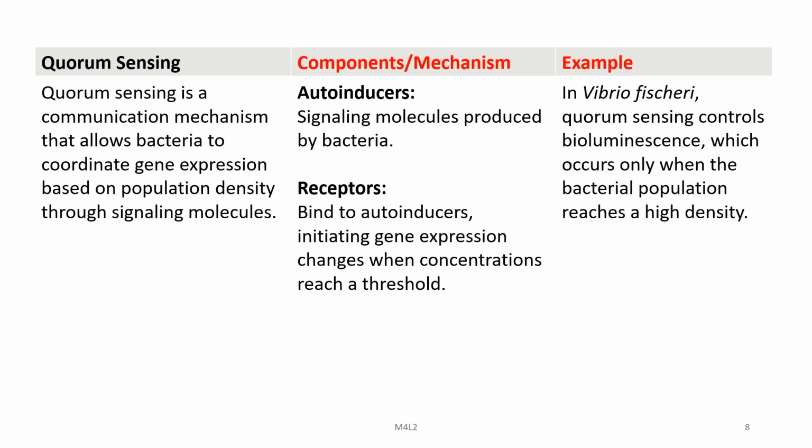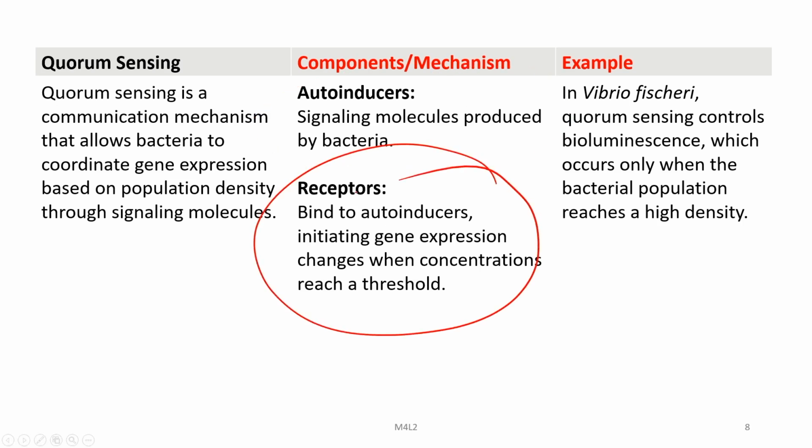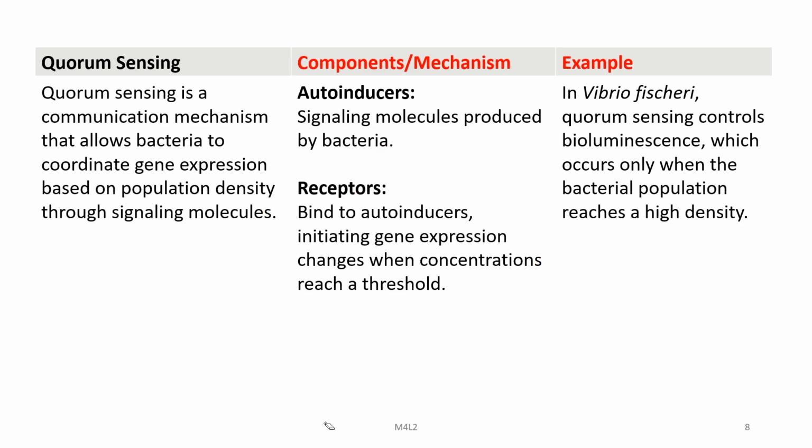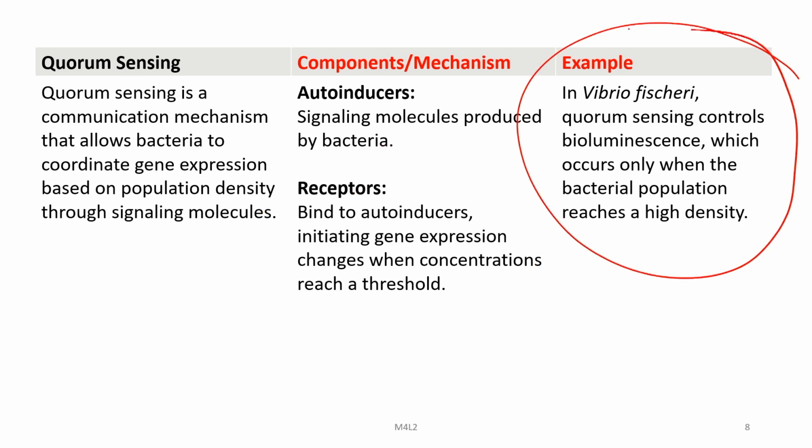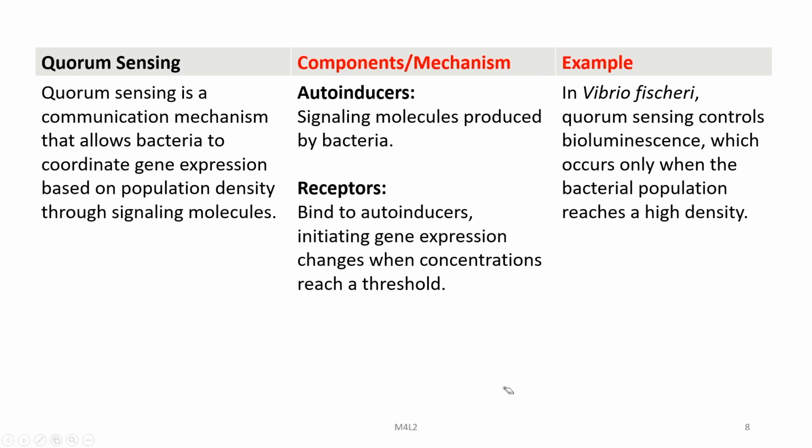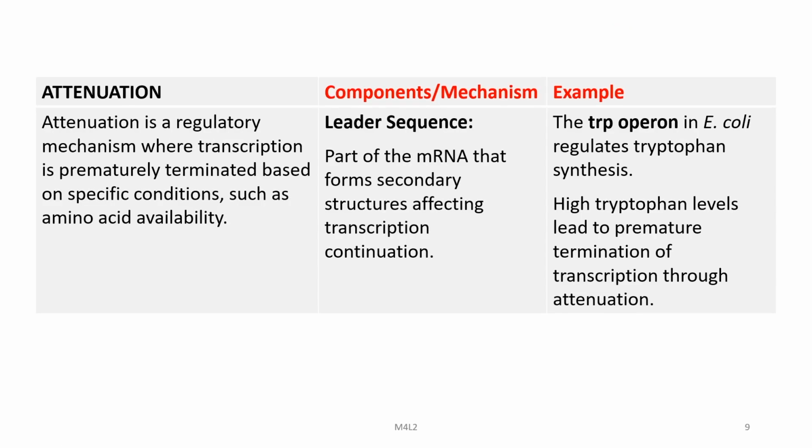Then there is another mechanism called quorum sensing, which is a communication system that allows bacteria to coordinate gene expression based on population density through signaling molecules. The components are autoinducers, which are signaling molecules produced by the bacteria, and receptors which bind to autoinducers, initiating gene expression changes when concentrations reach a threshold. In Vibrio fischeri, quorum sensing controls bioluminescence, which occurs only when the bacterial population reaches a high density.